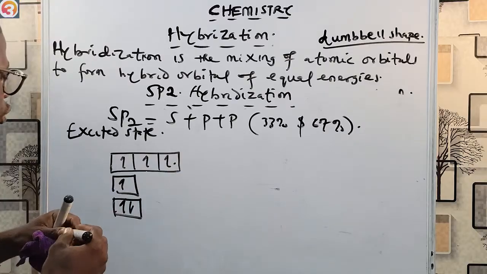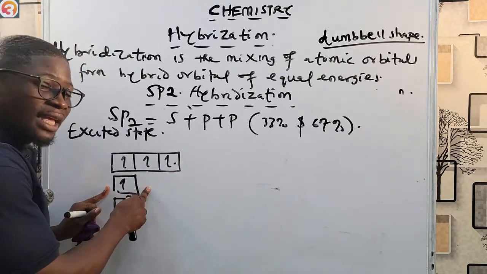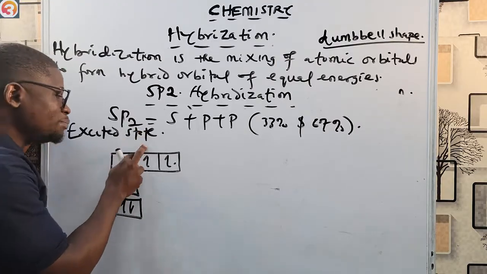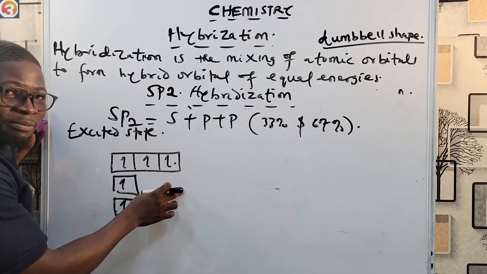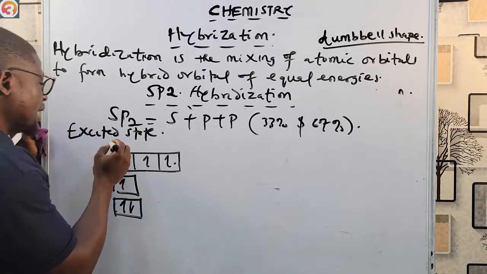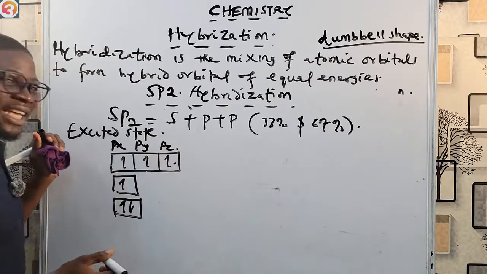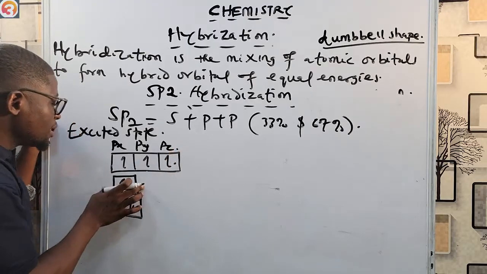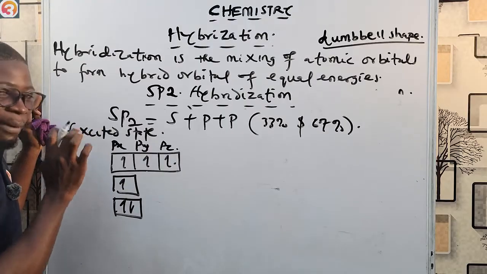What happens in sp2 hybridization is that this 2s orbital mixes with only the px and the py of this p orbital. It mixes only with the px. This is px now. This is py. This is pz. It does not mix with this pz orbital. It only mixes with this px and the py orbital in sp2 hybridization.